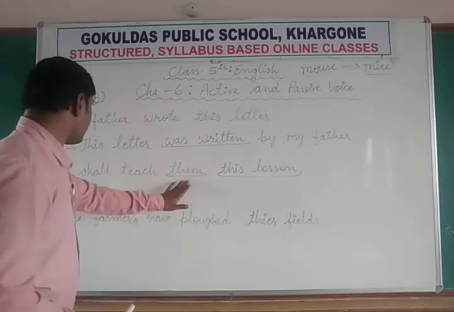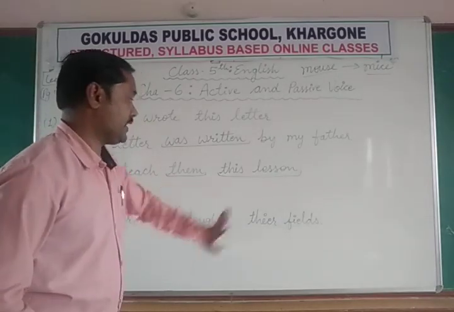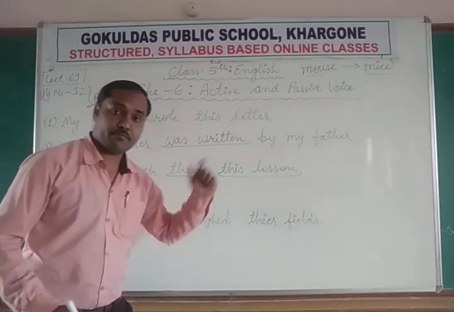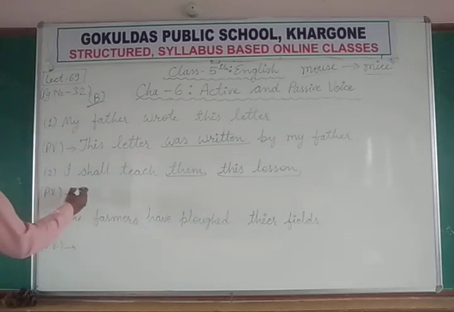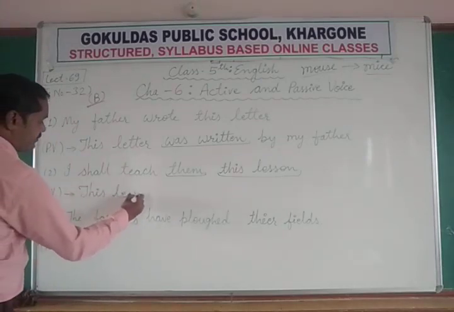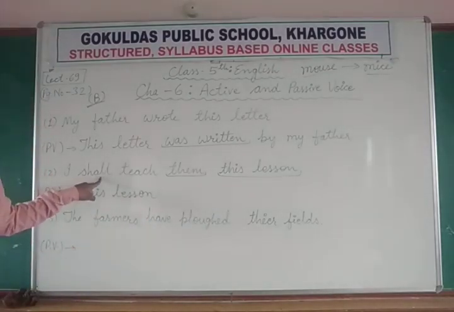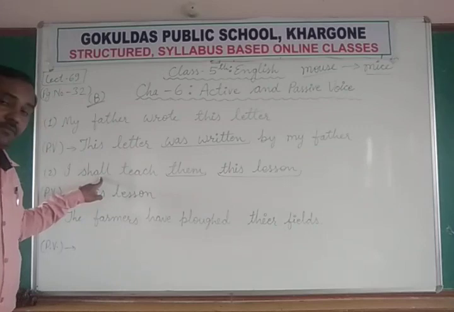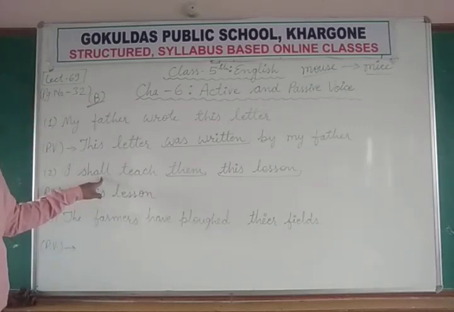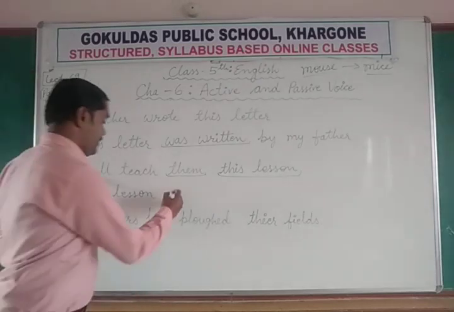Just like I shall teach them this lesson. So I choose the object number 2. This lesson. Now since it is a future tense, so it will remain in future tense, but meaning should not be changed. Now this lesson will.